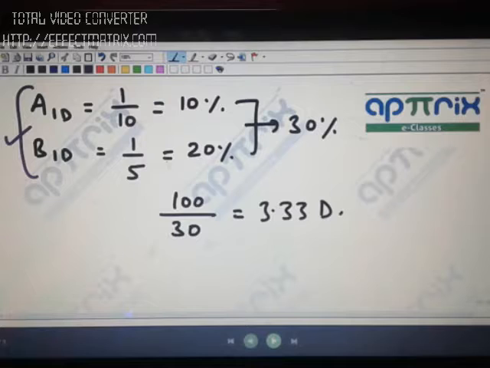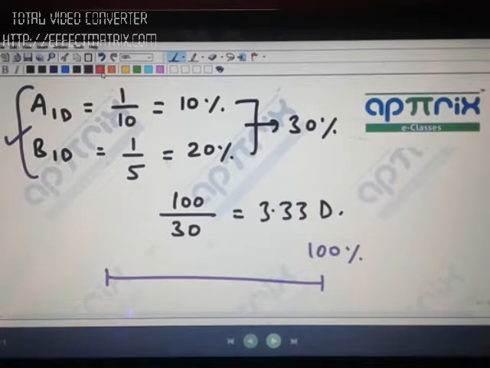You already know that your finish point is 100% work. If you start with 30% work done by A and B, and suppose they work for 2 days, you already know in 2 days they will do 60% of work, so remaining work will be 40%.